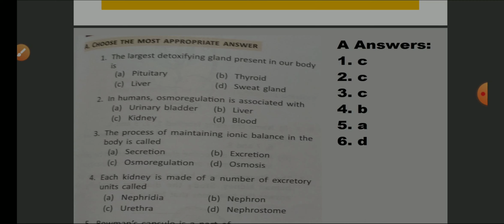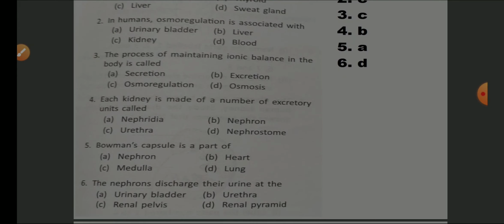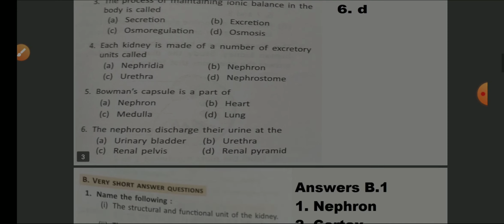Each kidney is made up of a number of excretory units called, is it nephridia, nephron, urethra or nephrostome? Answer is nephron. Bowman capsule is a part of, is it nephron, heart, medulla or lung? It is a part of nephron. Nephrons discharge their urine at urinary bladder, urethra, renal pelvis or renal pyramid. Answer is renal pyramid. So I hope you understood. If your concepts are clear, then these answers become really easy.